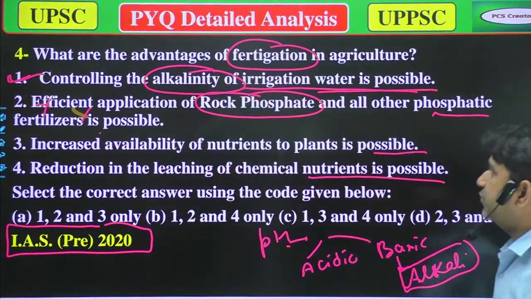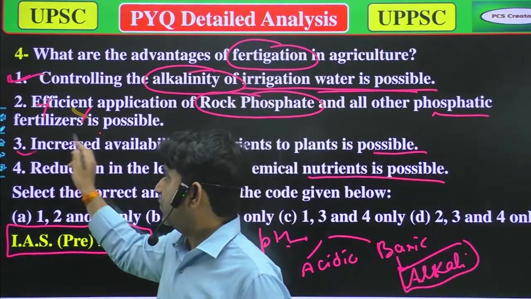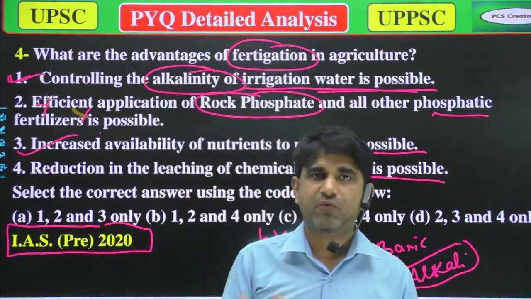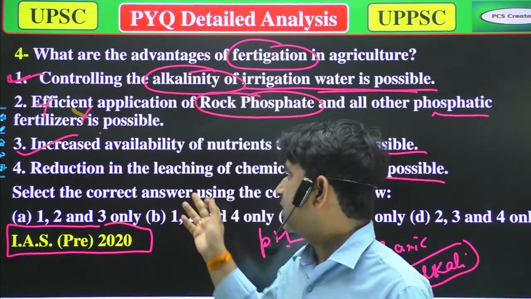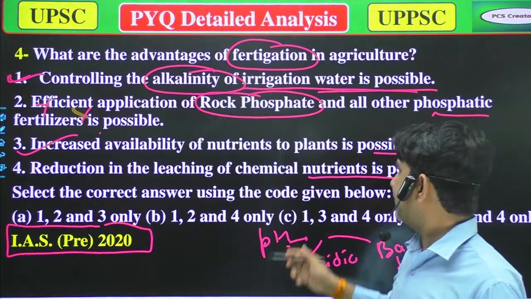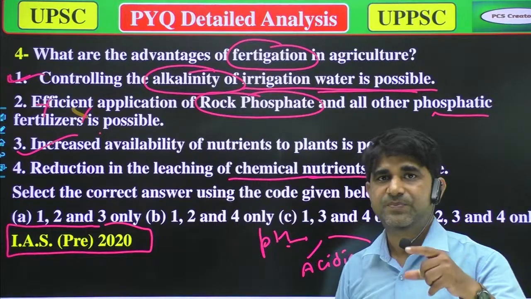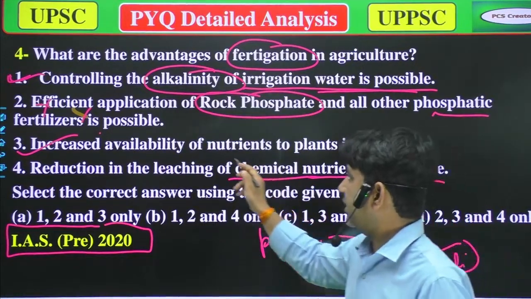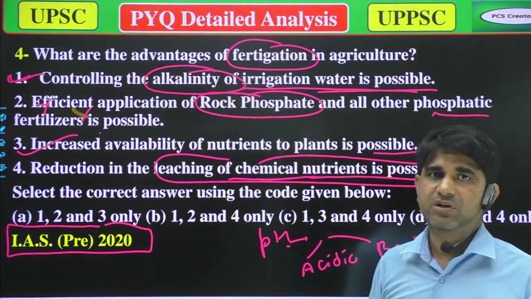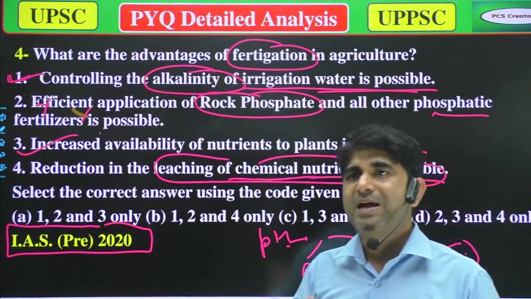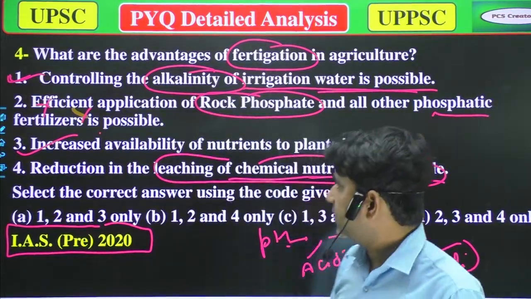increased availability of nutrients to the plants is possible. Yes, that's true, because if you are providing fertilizers in the water, the maximum availability of nutrients will be possible. Next is the reduction in the leaching of chemical nutrients. Yes, that's also true, it will decrease the leaching of chemical substances, because if they are dissolved in the water, the maximum use of these nutrients will be possible. So option 4 is also correct.